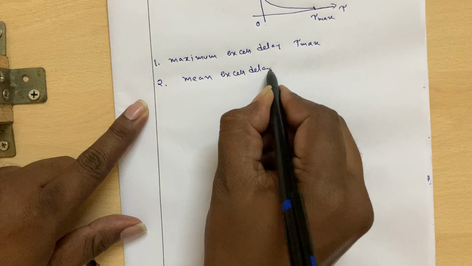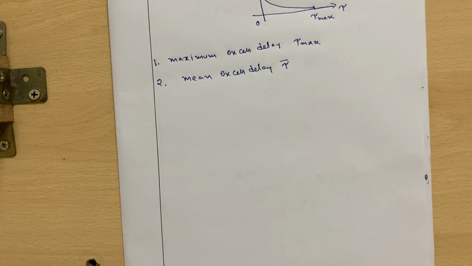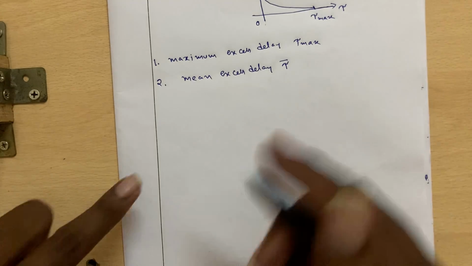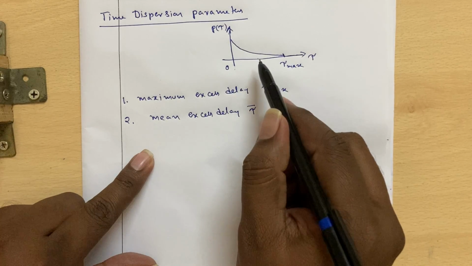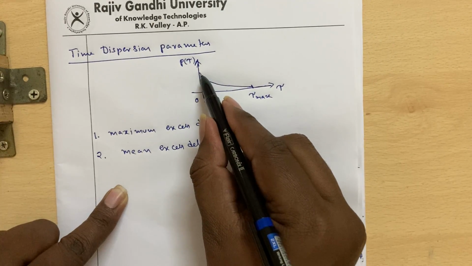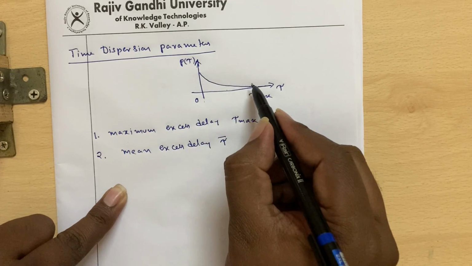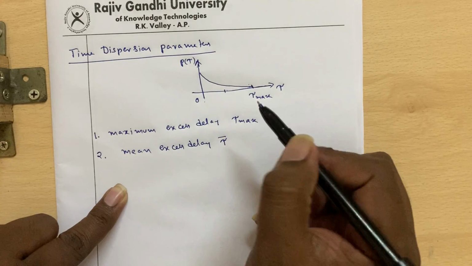Mean excess delay. So we have variable propagation delays. What is the average delay, the average excess delay or mean excess delay? We cannot find the average excess delay by taking the midpoint of this, because it is not a direct arithmetic average. Some delays have higher power and some delays have lower power, so we cannot take the midpoint as the mean excess delay.